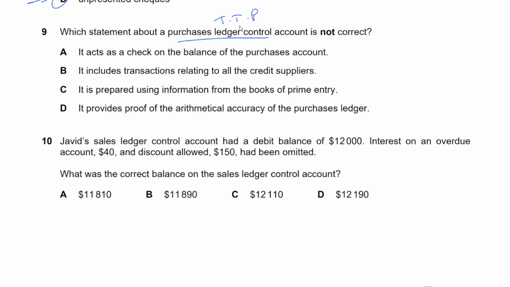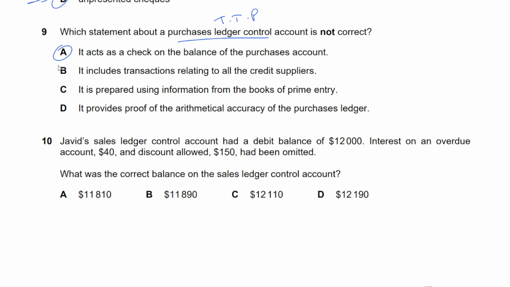Actually, it doesn't, right? I think that should be correct because it actually checks as a balance. It acts as a check on the total of individual trade payables or the individual supplier accounts, right? I believe this should be the answer. Let's have a look at other options.